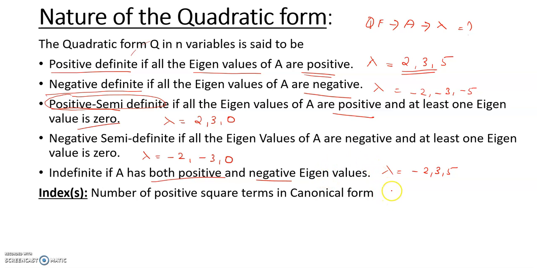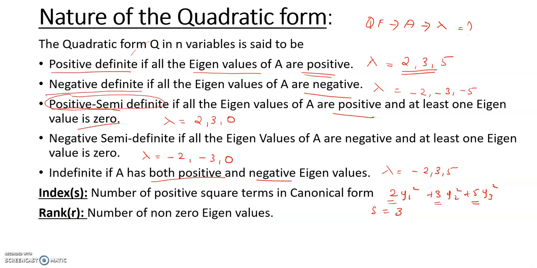So the canonical form is 2y1 squared plus 3y2 squared plus 5y3 squared, in the canonical form based on the eigenvalues. So 2, 3, 5 are all positive terms. All are positive square terms: plus 2, plus 3, plus 5. Therefore the index for this canonical form is 3. 1, 2, 3. So there are 3 positive terms, so s is equal to 3.